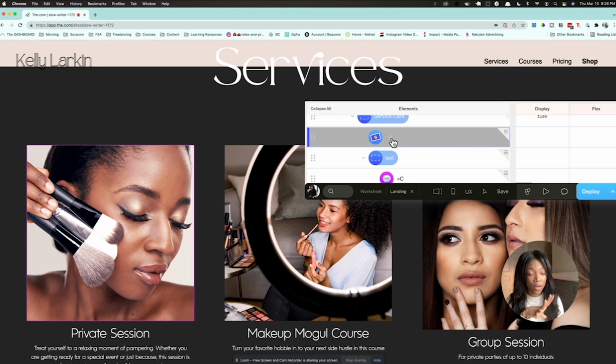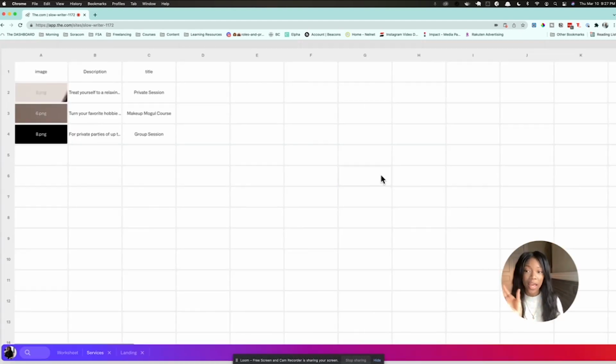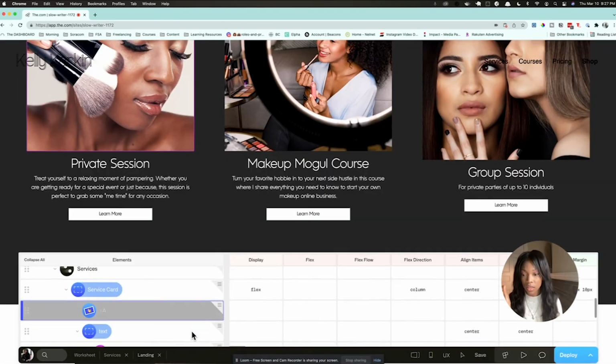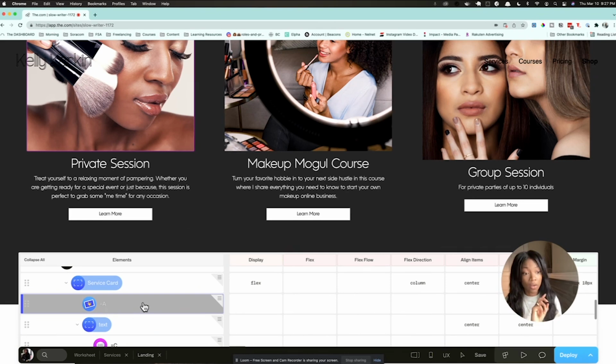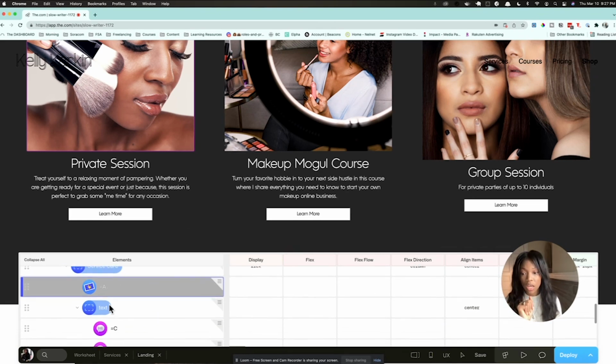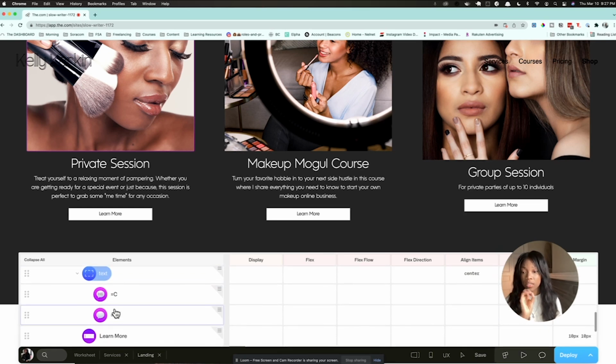Now, if we open up our sheet again, as you may remember, I went in and I added the image, description, and title for every service that she offered, and the column A is image. You can also see that column B was the description and column C is the title. So when we go back, we can see that the source of the image is equal to A in that sheet. And then I have a section where the text is, and the title is in the C column. So that is showing up there. And then B was the description, and that is showing up there.